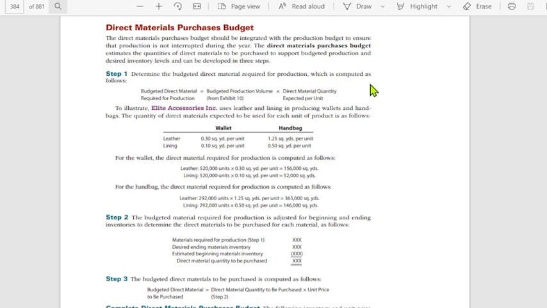We first determine the budgeted direct material required for production. So paano yan mako-compute? The budgeted direct material required for production is equal to the budgeted production volume from Exhibit 10, multiplied by the direct material quantity expected per unit. Tingnan natin itong illustration. So, ito yung wallet and handbag, the leather and lining. For the wallet, merong requirement yan. For handbag, ito yung requirement naman niya.